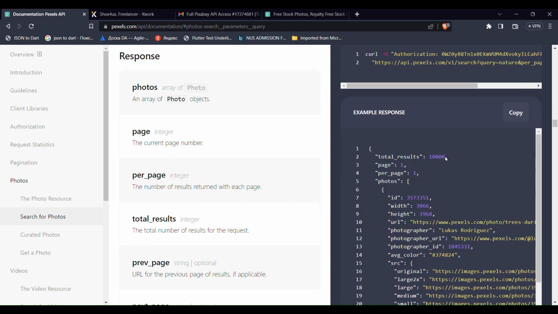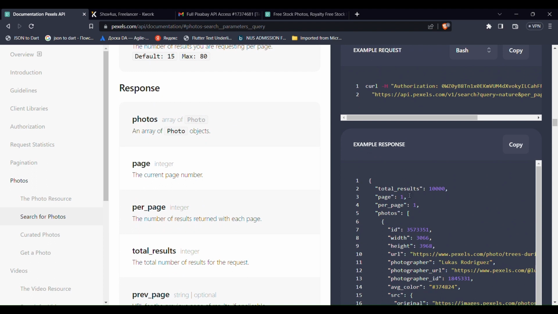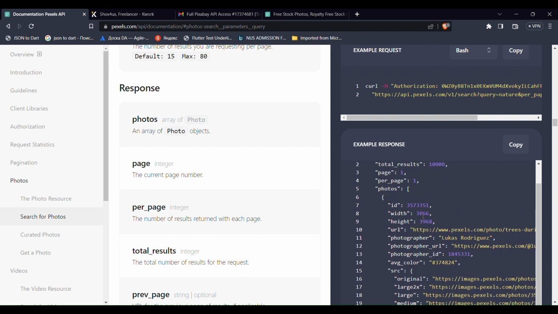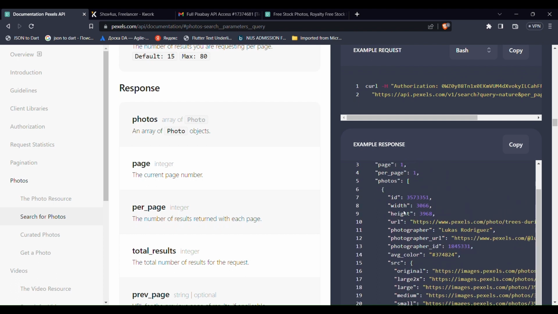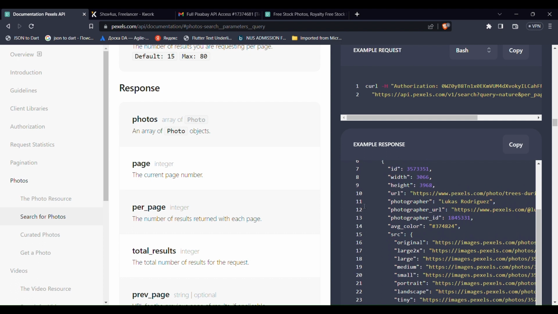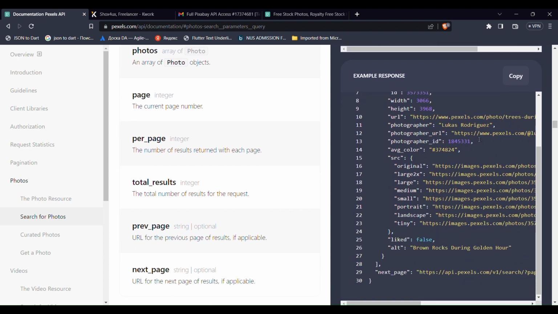We have total results, how many photos exist upon this query. Then which page we are on. It also has pagination, as I mentioned in our introduction part. Then a list of photos. Each photo has its ID, width, height, URL, photographer name, photographer URL.